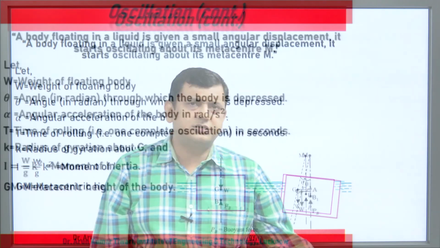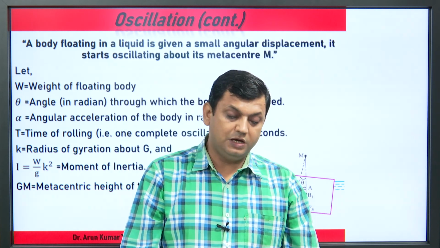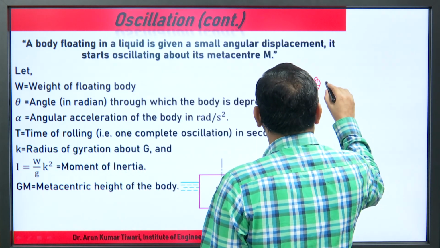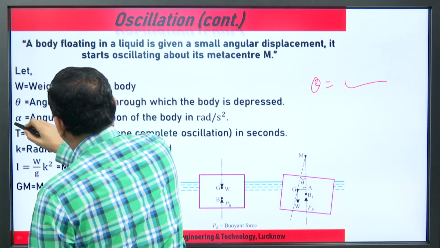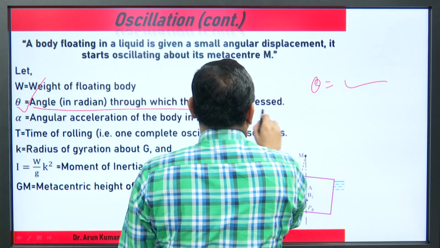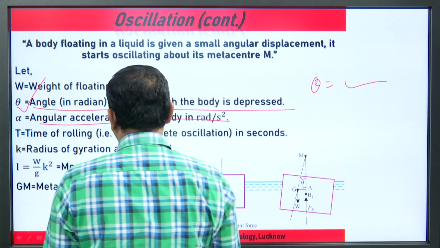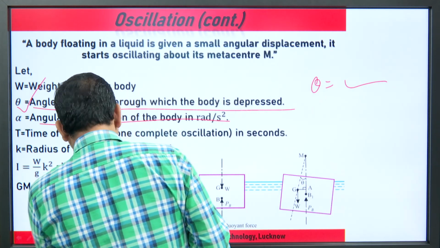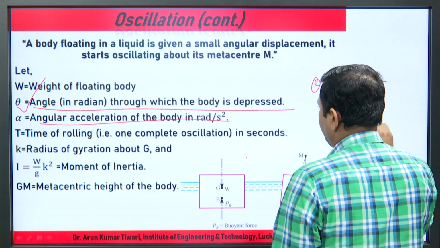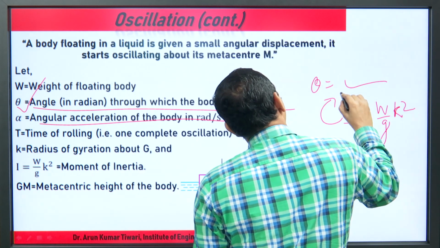Simple, in case of accelerating, very common at the 10 plus 2 level. Theta is the angle, alpha is the angular acceleration. Theta is the angle in radians through which the body is depressed, capital T is the time of rolling. Then what is I? I is W G upon k square. I means moment of inertia.